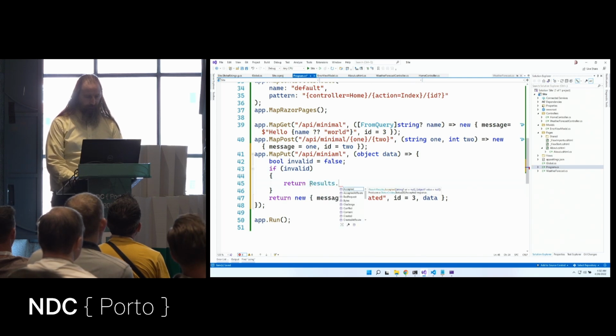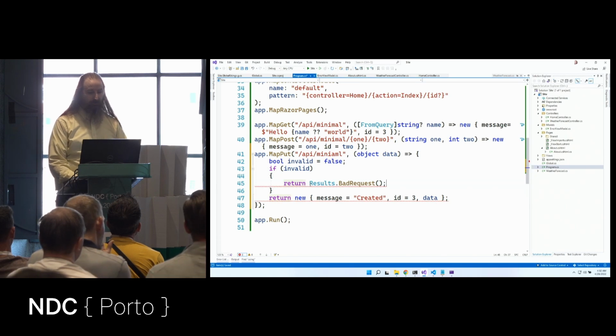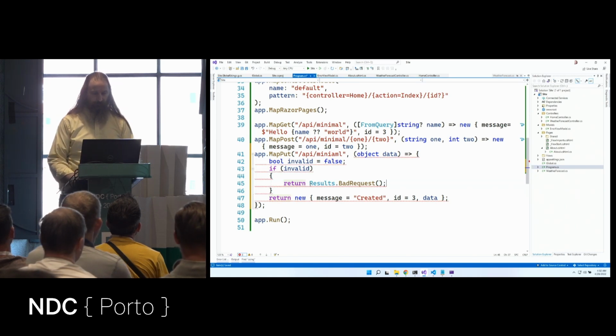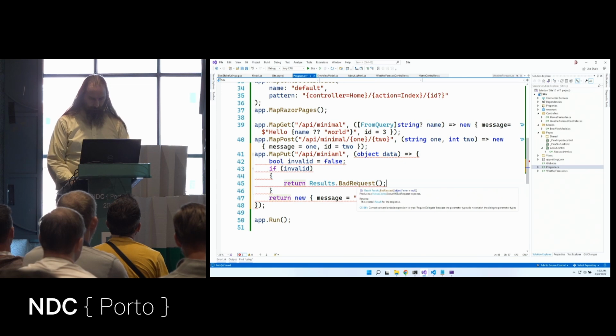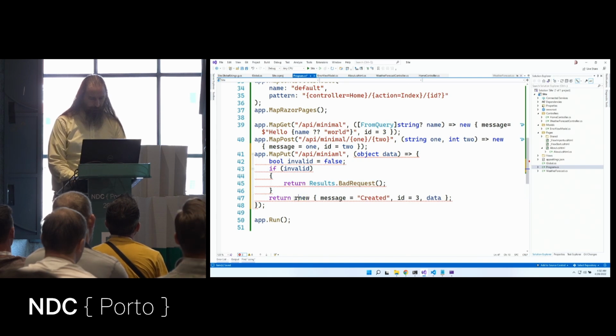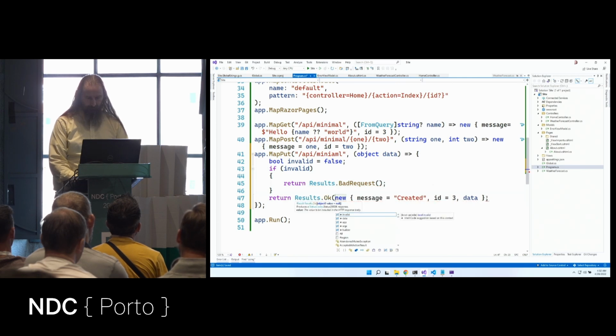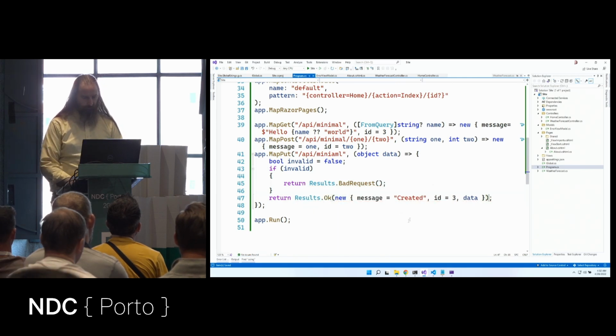And so I can say Results.BadRequest. And that returns the 400. So, oh, this one is returning a Results and this one is not. So let's say return Results.Ok, and we'll pass in this as our body. And now we're returning a consistent type.